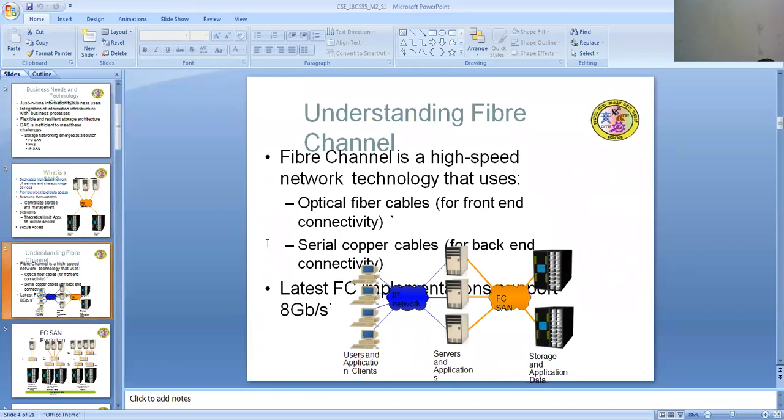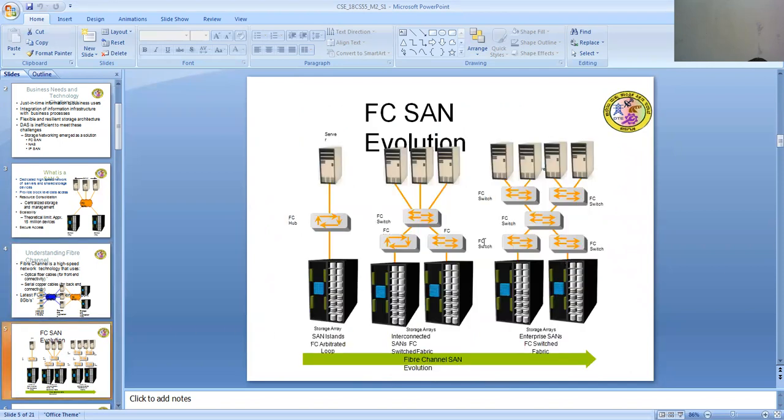Understanding Fibre Channel. Fibre Channel is a high-speed network technology that uses optical fiber cable for front-end connectivity, whereas serial copper cable is used for back-end connectivity. The latest Fibre Channel implementation supports up to 8 Gbps. This is the architecture of Fibre Channel. The FC SAN evolution is like this: the FC hub and FC switch connected with 3 servers, with 4 servers, and with a single server through the Fibre Channel SAN.